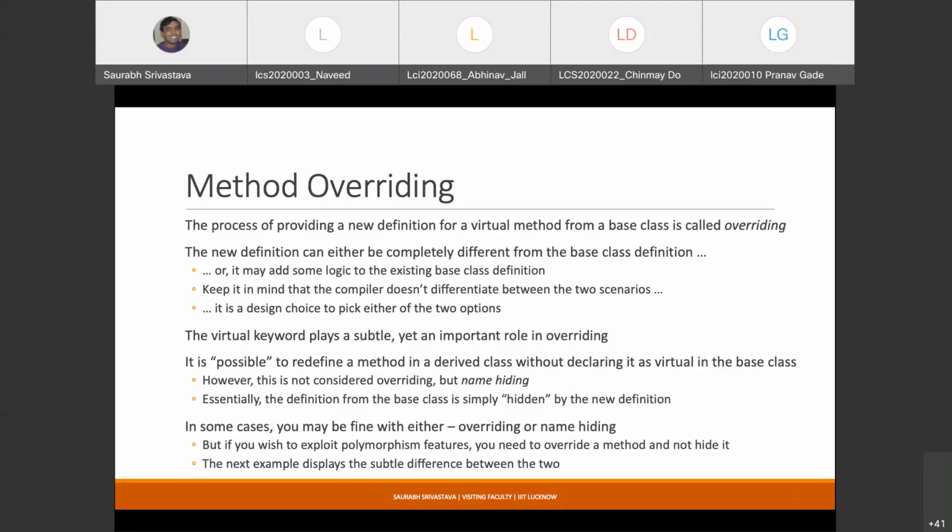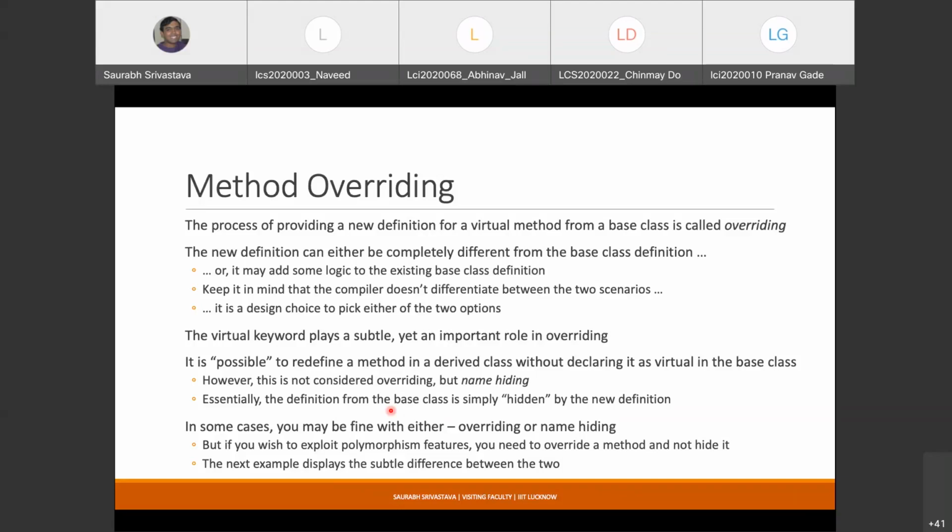It is exactly the same thing that happens with name hiding: you don't really replace the definition of the base class, you just hide it. There is another definition which is still there, and you simply hide it. That is the idea. If you want to see the difference between overriding and name hiding, I'll show you an example in a little while. But keep in mind that they are not the same thing.